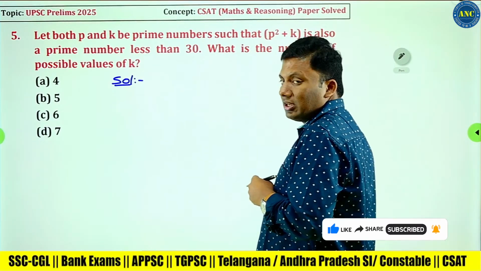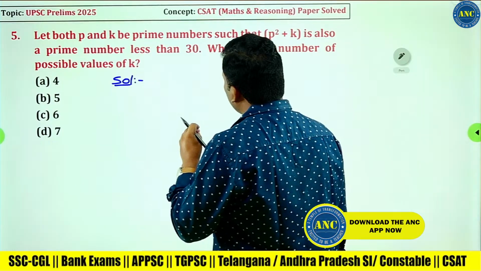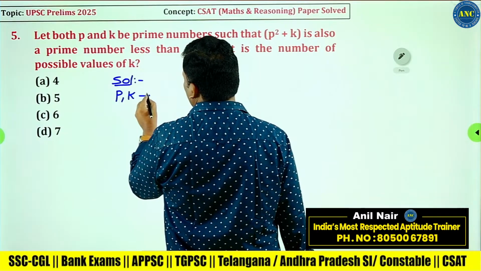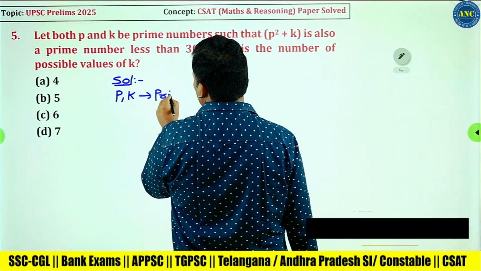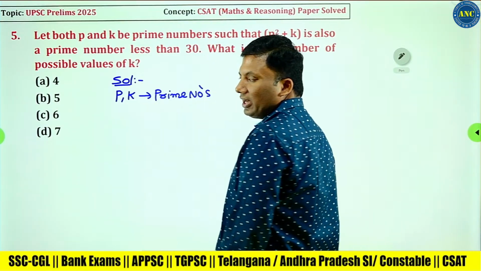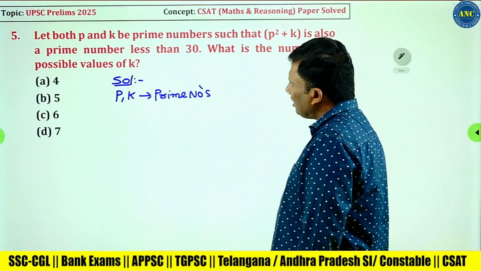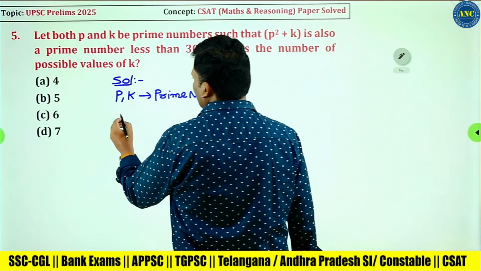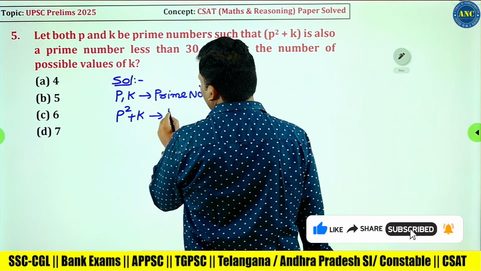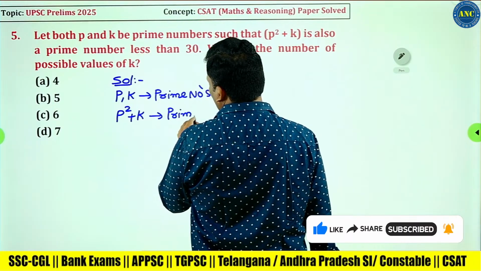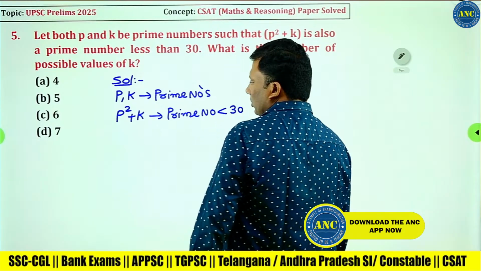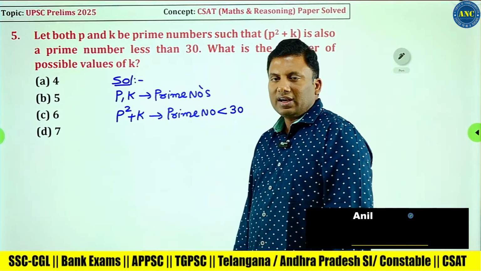Please read the question. Let both P and K be prime numbers. First we will understand the question. P and K are prime numbers such that P square plus K is also a prime number less than 30.